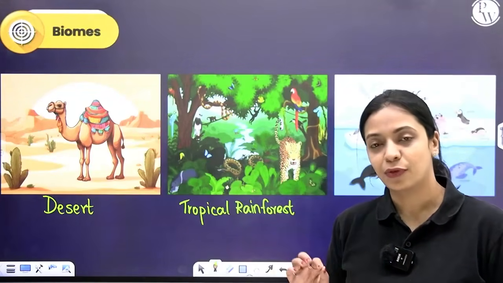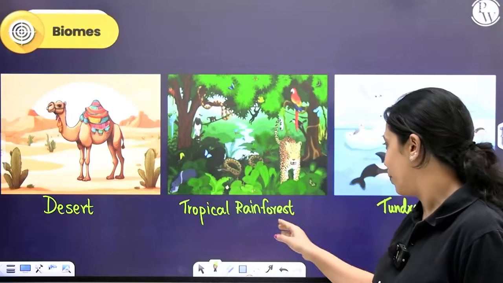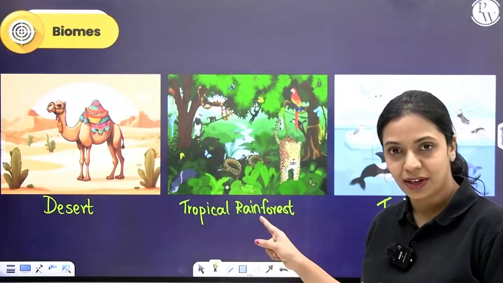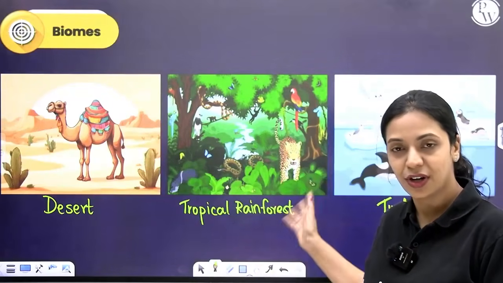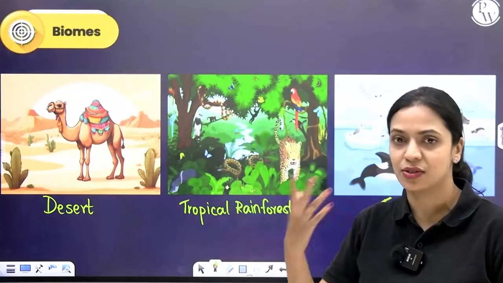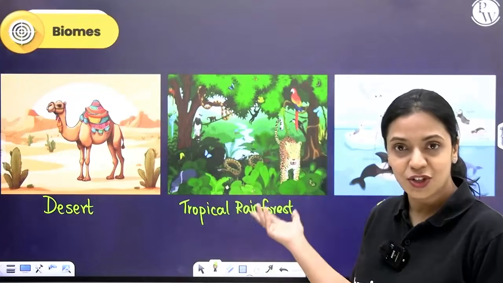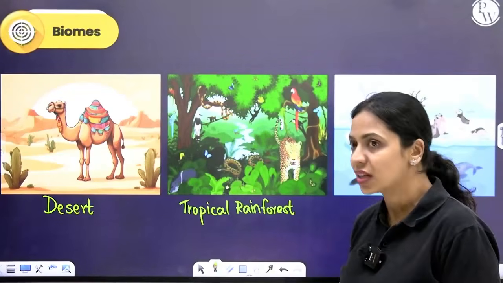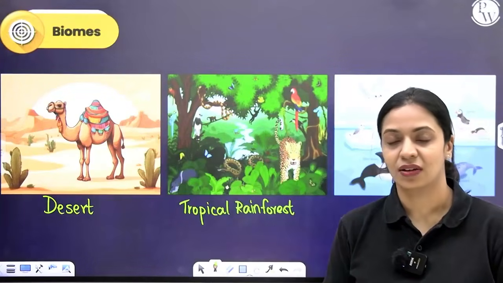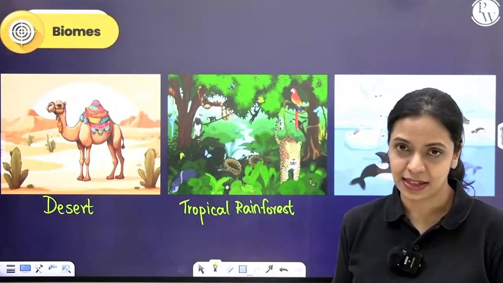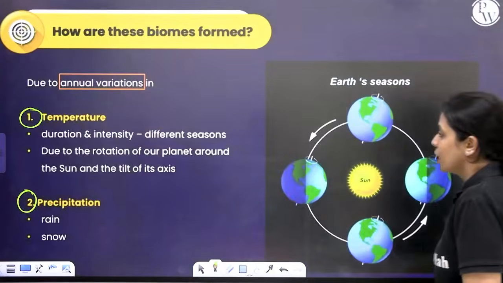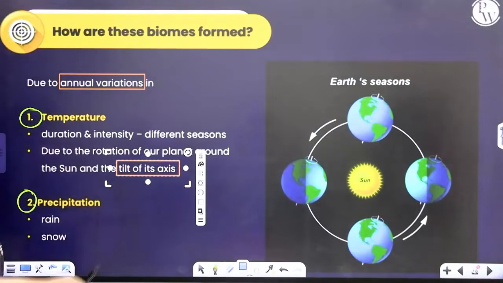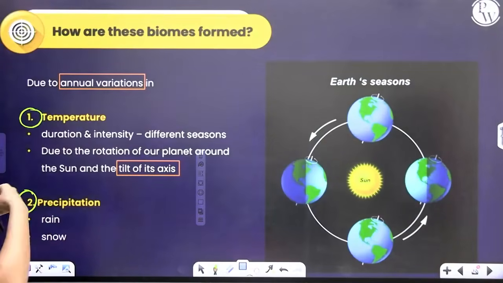In desert, rainfall is very, very minimal. In tropical rainforest and tundra biomes, precipitation does occur. In tropical rainforest, rainfall happens. That's why it's called a rainforest. And then in tundra biome, you find snowfall. So precipitation is variable from one biome to another. Ultimately, what is the reason for temperature variation that happens annually and seasonally? That is because of the tilt in the Earth's axis as the Earth rotates around the sun.